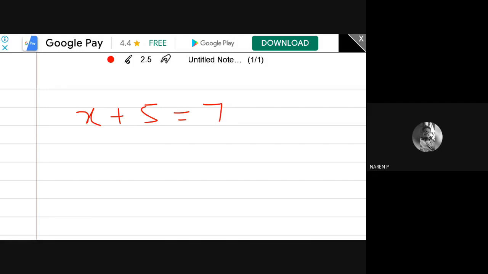You have to write the program, or teach the computer, how to solve this equation. Anyone, just interact with me. How to solve this equation? You all know very well how to solve this, but how to teach your computer?